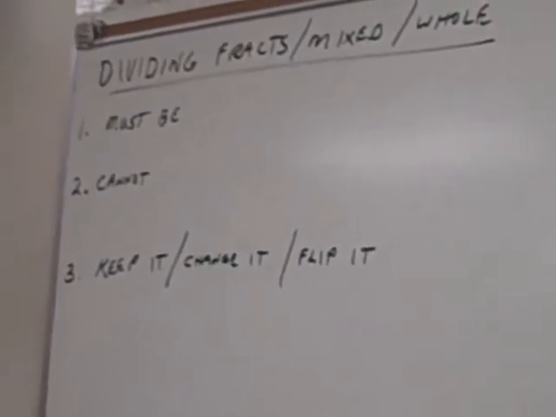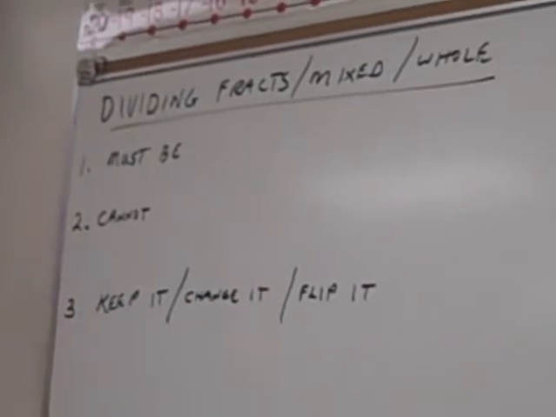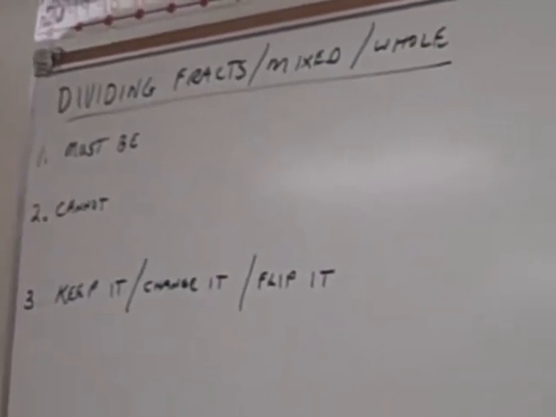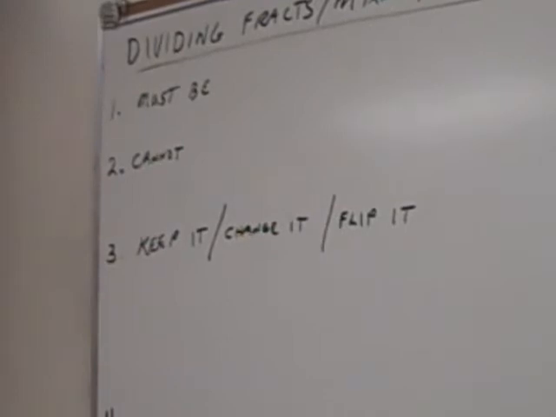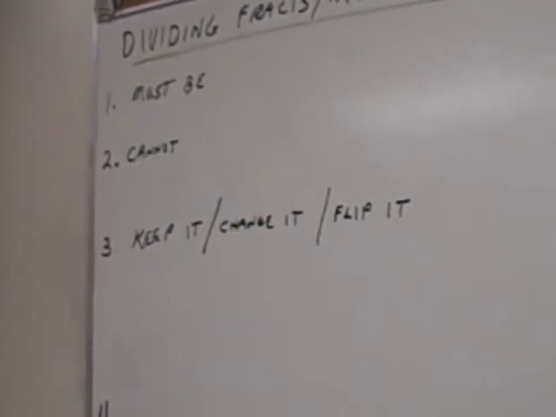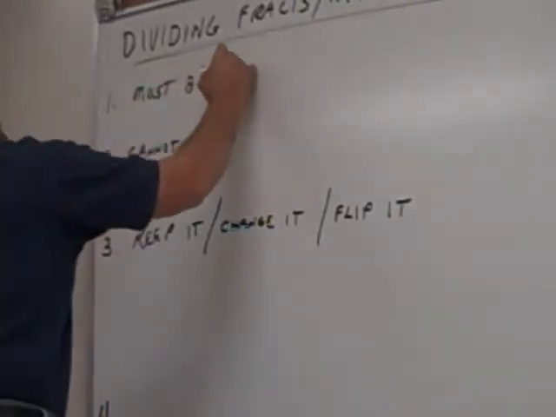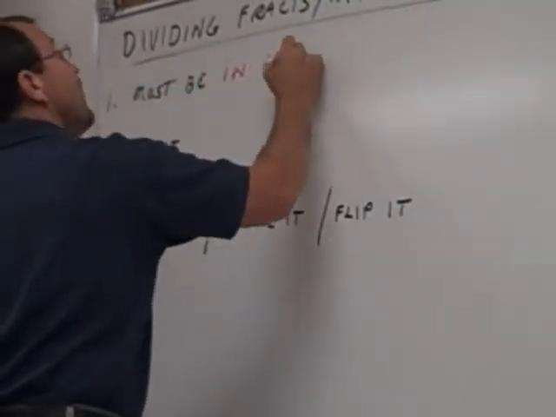Fractions, mixed numbers, and whole numbers, and the combinations of all of them. Now let's go to the other side of the coin and let's divide them. Okay? What do you think number one is if I've already started with "must be"? What do you think? Must be in fraction form. Very good.